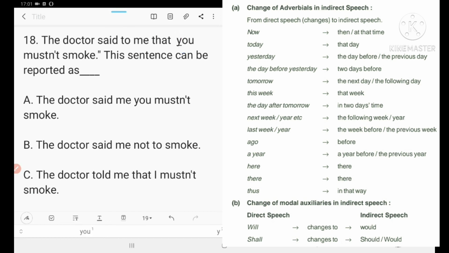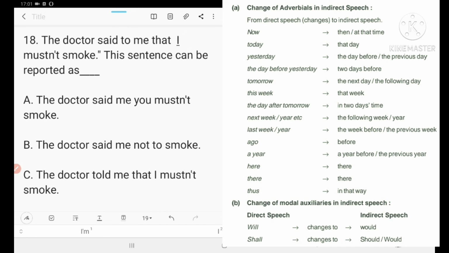So the doctor said to me that I must. You will become I. I must not smoke.